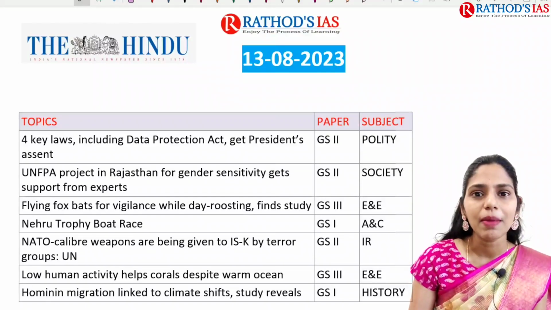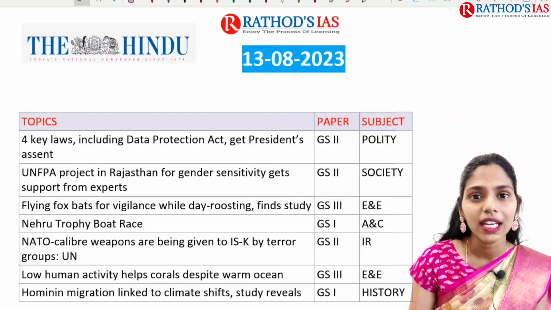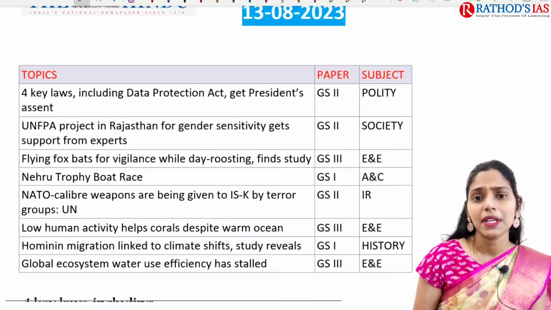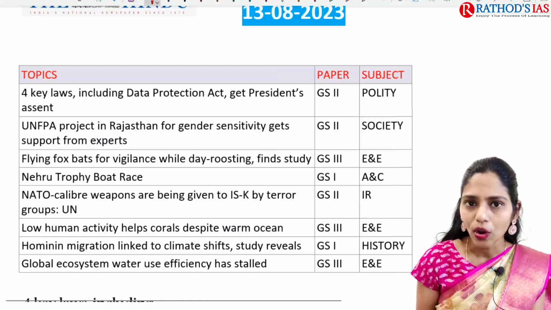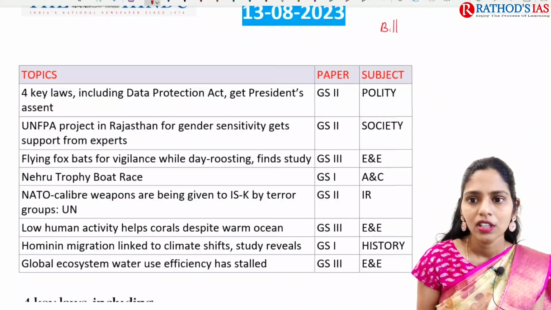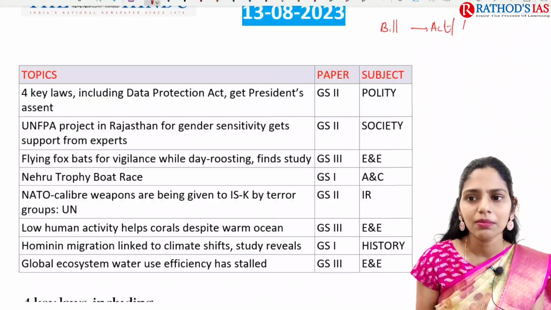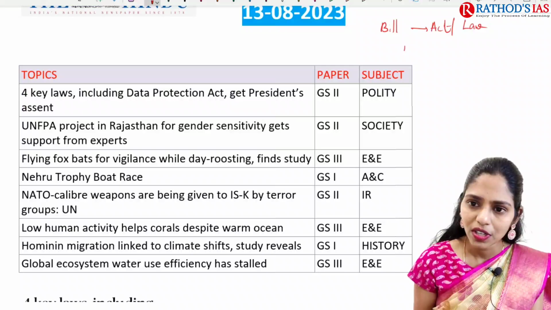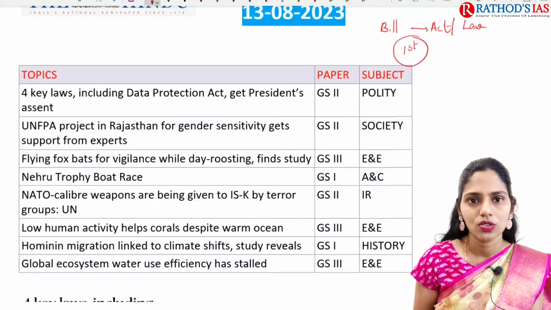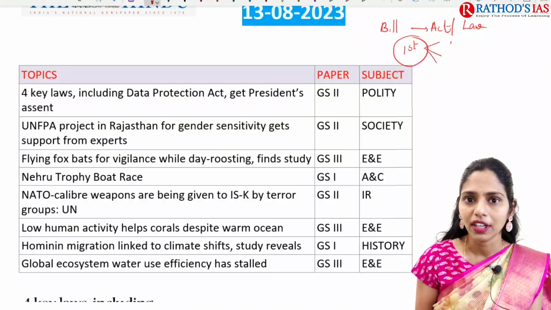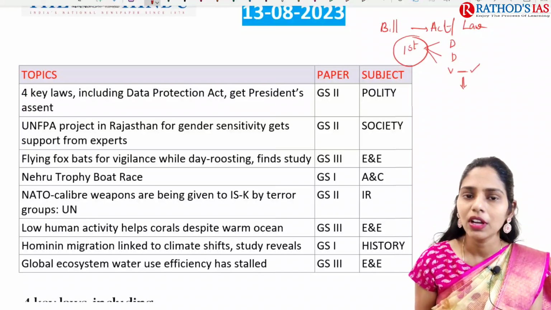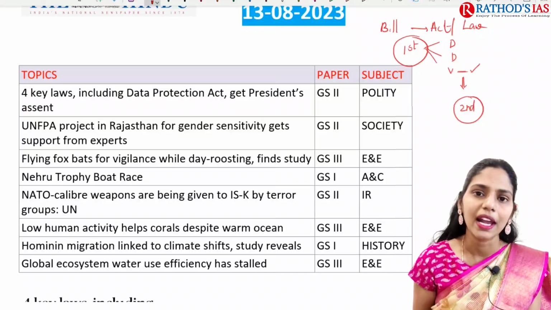So the first topic is about 4 key laws including Data Protection Act gets President assent. So what is the meaning of this President assent here? If you are talking about any bill to become an act, which means law, it has to undergo some stages. First, this bill should be introduced in the first house. In the first house there will be effective debates, discussion and voting. In voting, if this bill is passed, then that bill will be introduced in the second house of parliament.